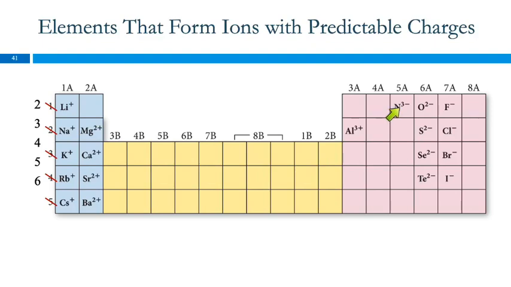Nitrogen would gain 3 electrons to have the same, and I don't know why they do this either. They leave phosphorus off of here. Phosphorus does that as well. And then looking at the metals over here, group 1A are going to lose 1 electron to be like a noble gas.